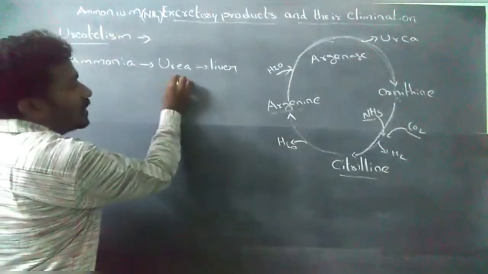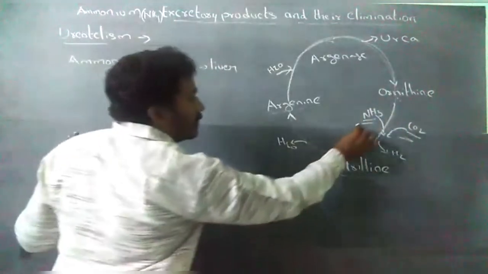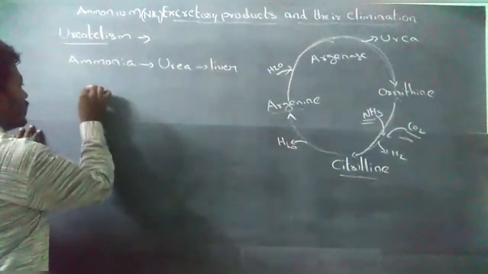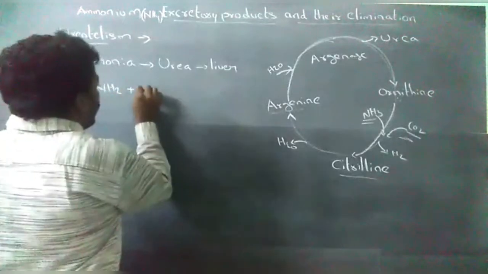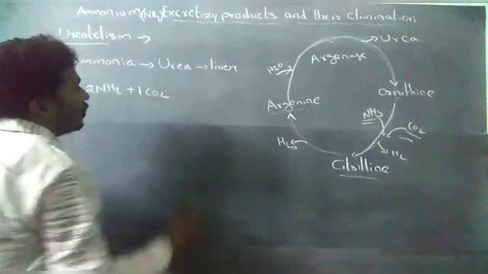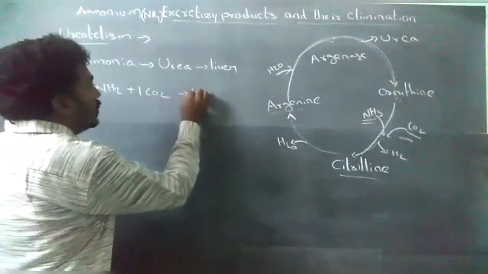To form urea in the ornithine cycle, two ammonium ions and one H2O molecule are involved.